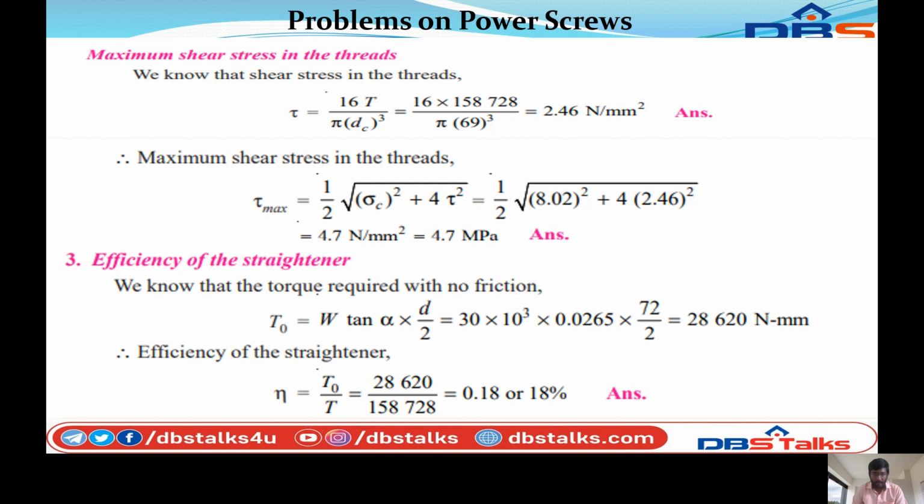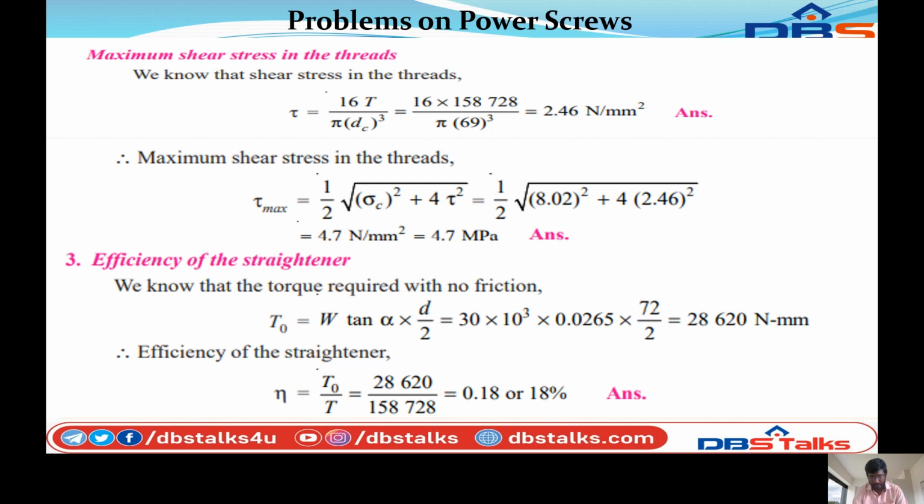That is equal to 1 by 2 into square root of (8.08) whole square plus 4 into (2.46) whole square. So you can calculate tau max is equal to 4.7 Newton per mm square, that equals 4.7 megapascals. So this maximum shear stress in the thread, these two formulas will be given in the Jalaluddin data book.